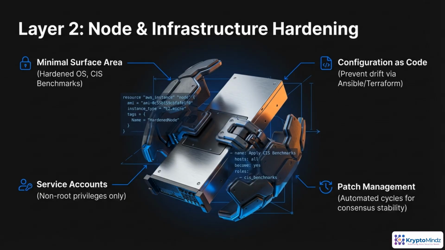Hardening blockchain nodes is about removing easy win conditions for attackers. Start by shrinking the attack surface. Use a hardened OS image, apply CIS benchmarks, and disable any service that consensus doesn't genuinely need. Then treat every node's configuration as code. Tools like Ansible or Terraform keep instances consistent and let you detect and roll back drift quickly. Run the node under tightly scoped service accounts, never as root, and separate duties between operations and administration. Finally, patch aggressively but predictably, using automated staggered patch cycles so you stay secure without destabilizing consensus.